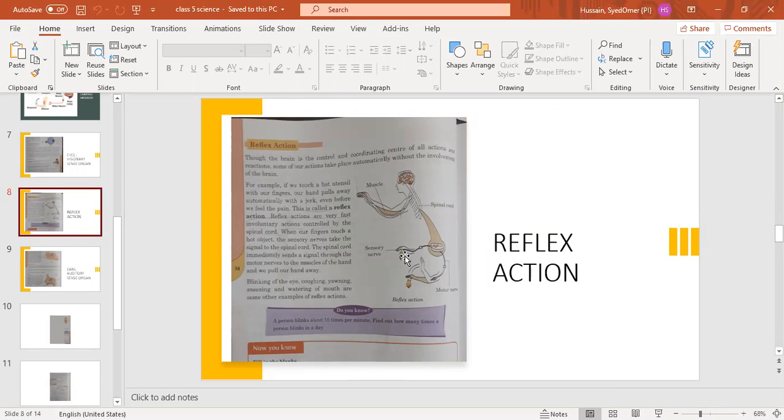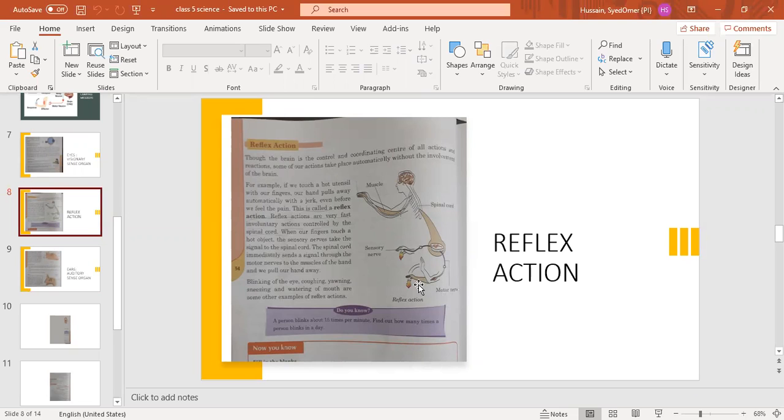Now, as soon as you touch a hot object, the sensory nerves present there take the message to the spinal cord, and the spinal cord sends a signal through the motor nerves so that the hand jerks back immediately. So this is called a reflex action. This is an involuntary action, controlled by the spinal cord, as you can see.